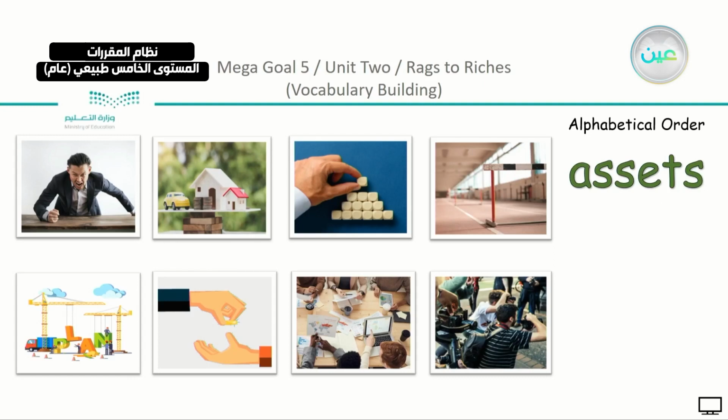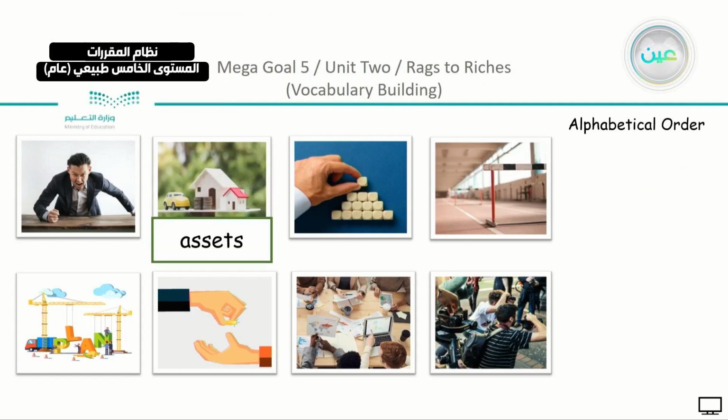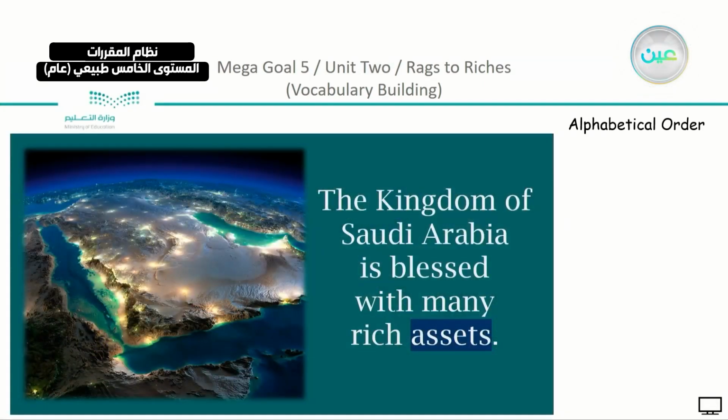The first one is asset. So just try to remember which one was associated with the word asset. Something that is valuable, that you own, or an organization in general. So from the pictures here, we can say that assets is, yes, houses, cars, money. We have also the example, the kingdom of Saudi Arabia is blessed with many rich assets.